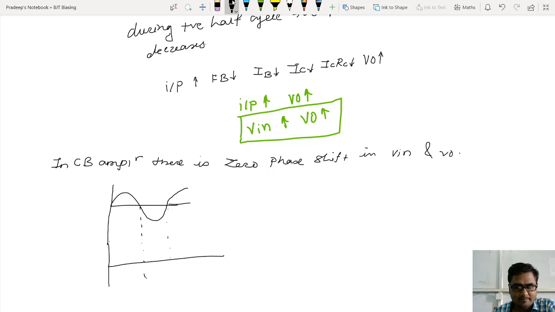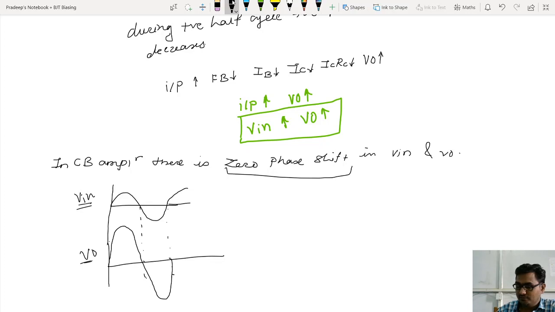It just deals with amplitude. This is V in and this is VO. The amplitude of output voltage will obviously be higher than amplitude of the input, because it is an amplifier. So there is 0 degree phase shift between input and output. That's what I wanted to tell you.